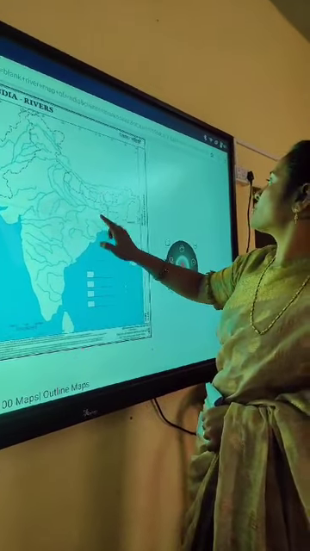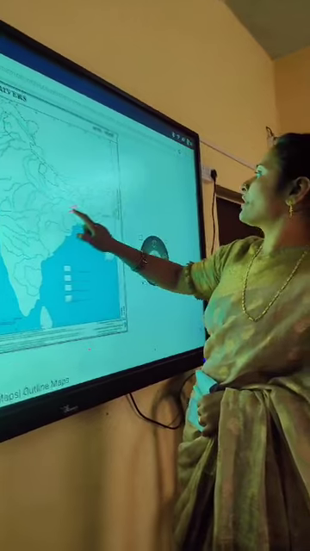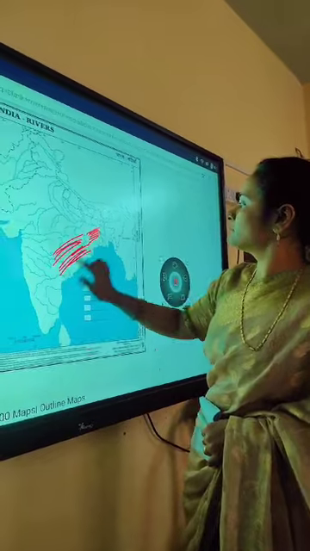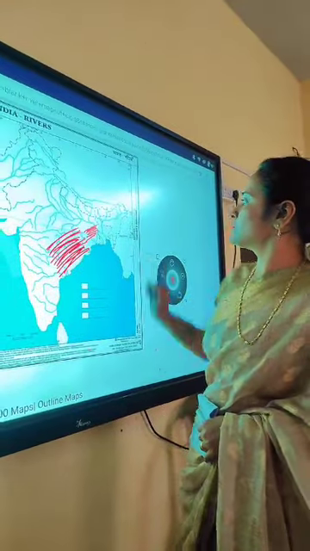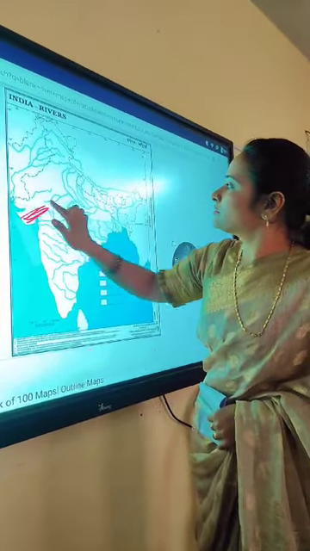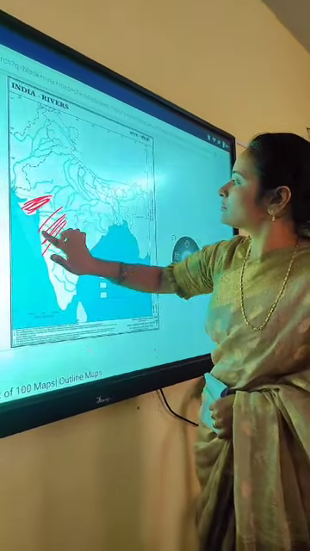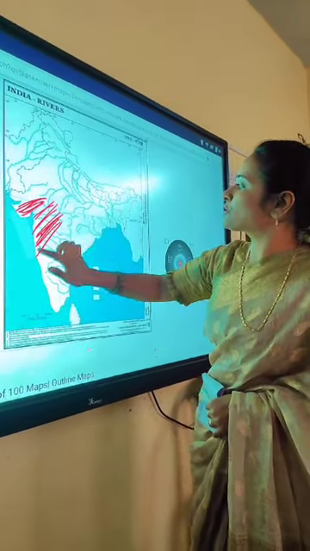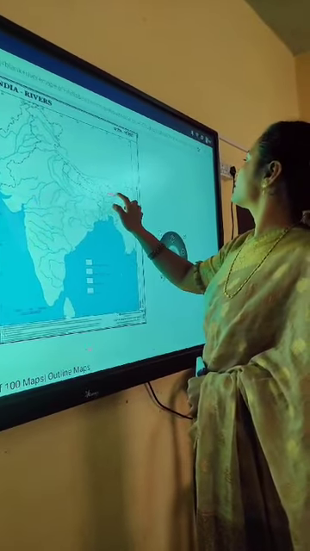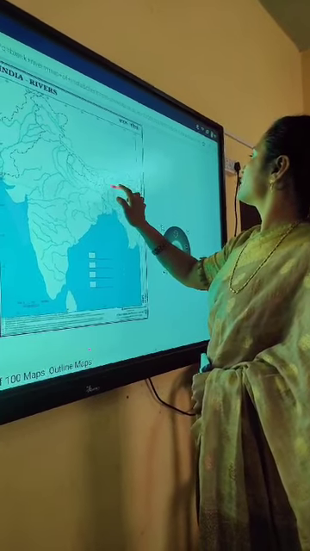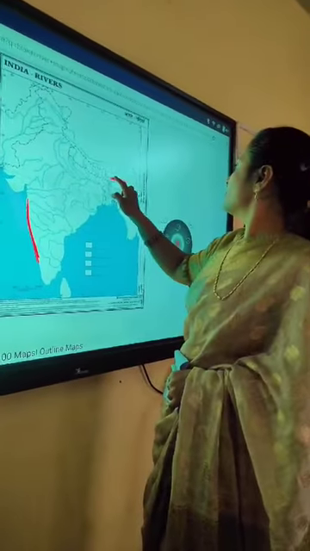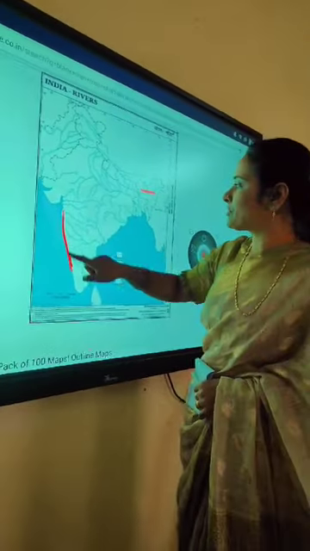Red soil in Jharkhand. Red soil: Jharkhand, Odisha. Black soil: Gujarat, Maharashtra. Okay, you can locate black soil. Now come to the laterite soil. It comes in the Garo Khasi Jaintia area, which is filled with laterite soil, Garo Khasi Jaintia and Western Ghat also.